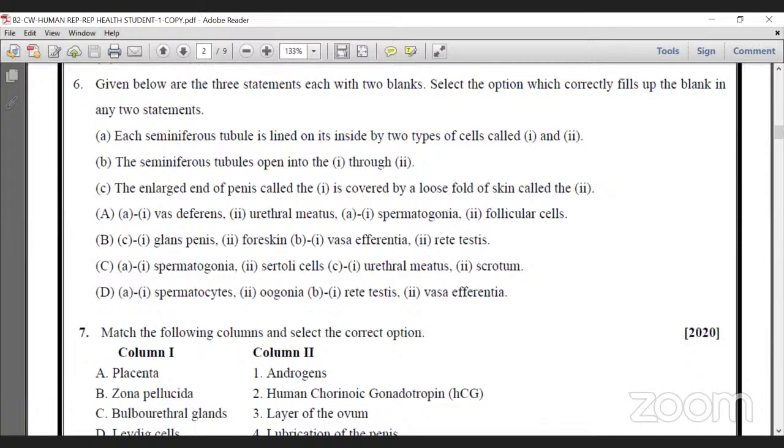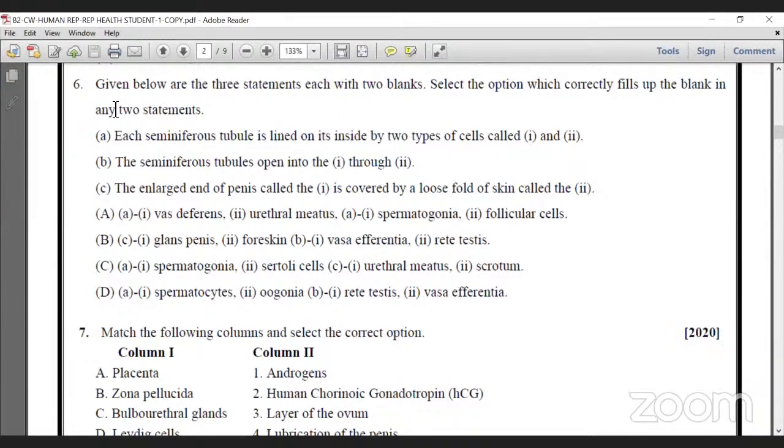Option A: the seminiferous tubule is lined inside by two types of cells, called 1 and 2. What are they? The answer is germinal cell and Sertoli cell. I will show where that is.